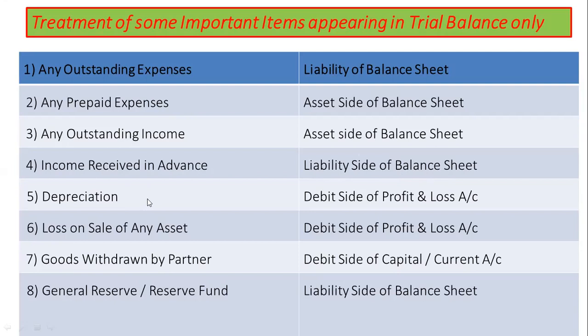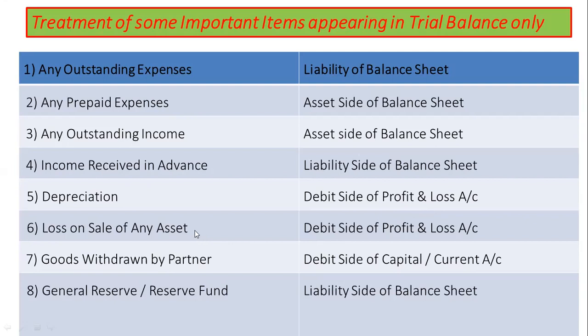Depreciation is decrease in the value of infrastructural goods. Like if a car is purchased in the current year, then its value shall decrease in the coming financial year. So it being a loss, depreciation shall be treated on the debit side of profit and loss account.